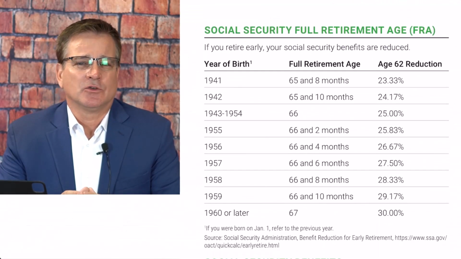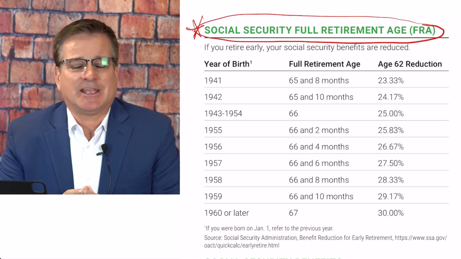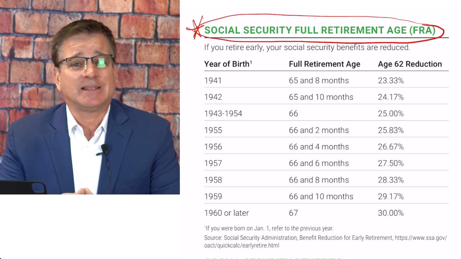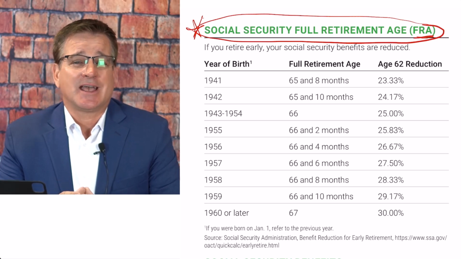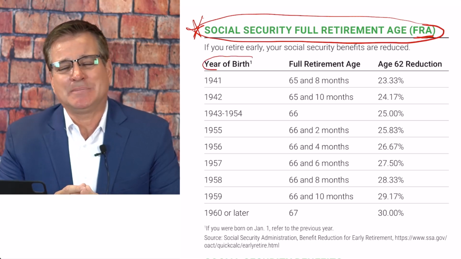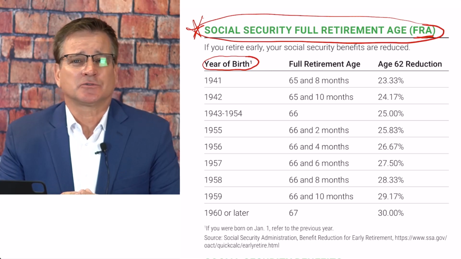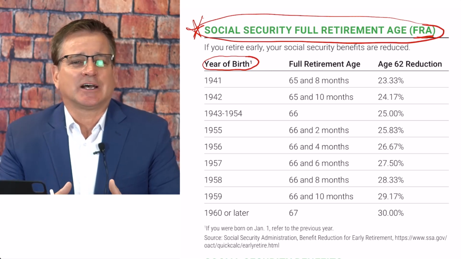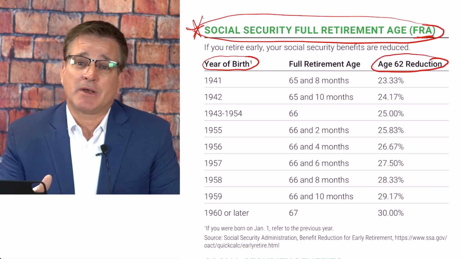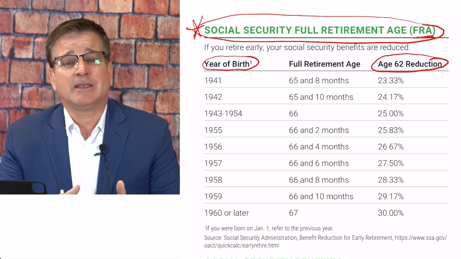Number one, you'll notice in the very first column is the Social Security full retirement ages listed. This is commonly referred to as FRA. FRA stands for full retirement age and is based on the year you were born. This does not mean the age at which you can begin Social Security. FRA, full retirement age, means the age that Social Security deems that you are entitled to 100% of your Social Security benefit. If you take your benefit early, it will be reduced. If you postpone your benefit, it will be increased.